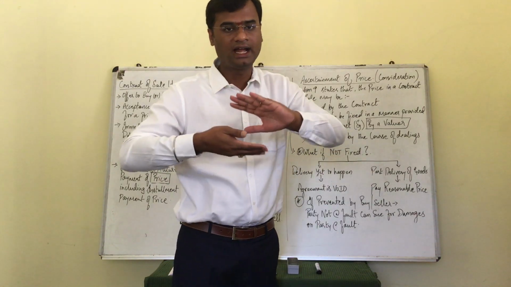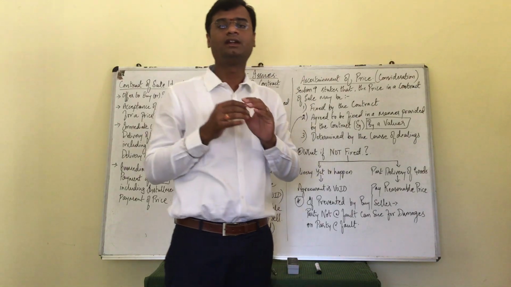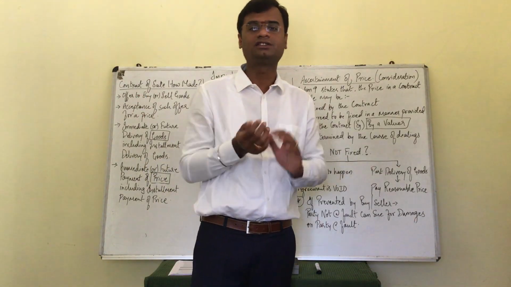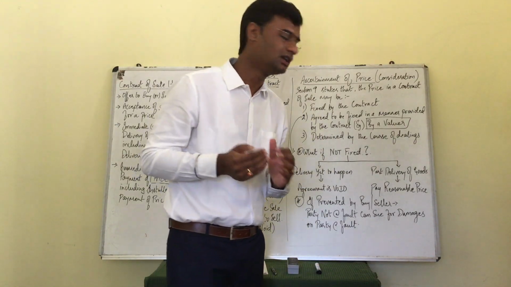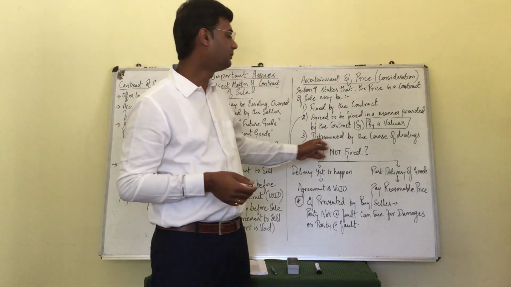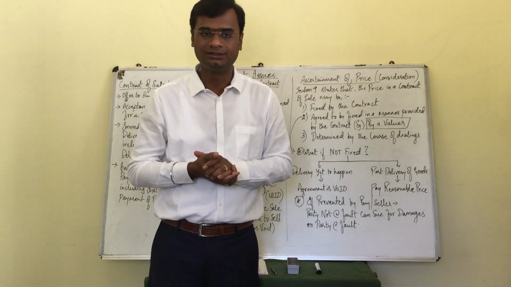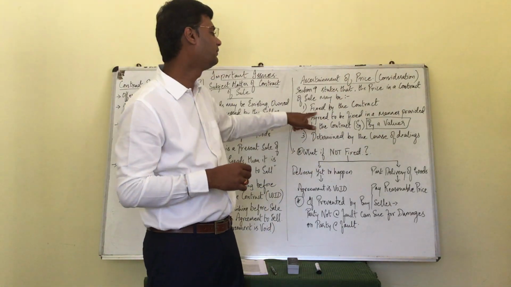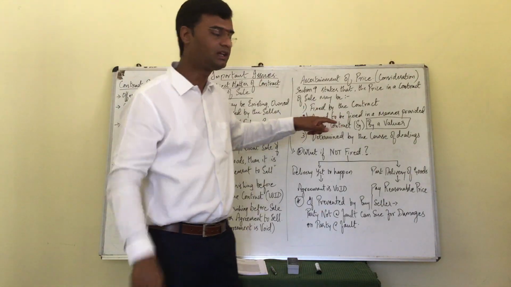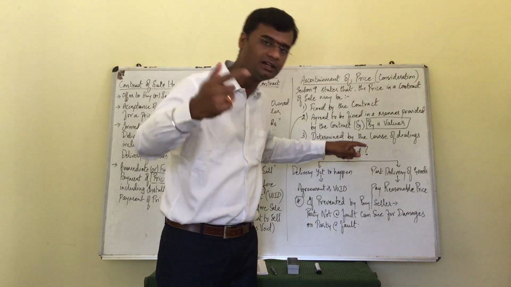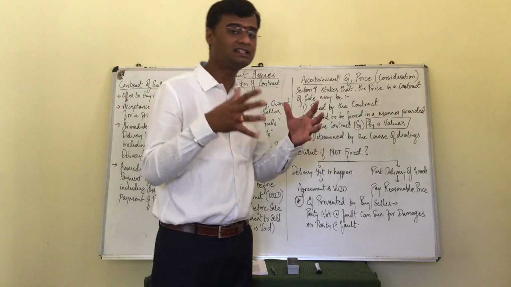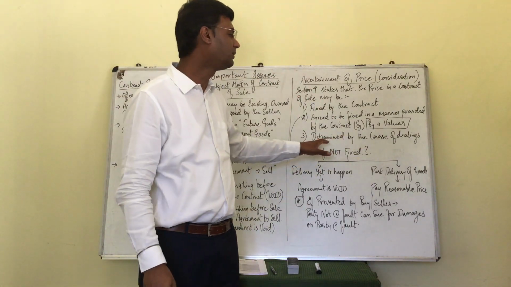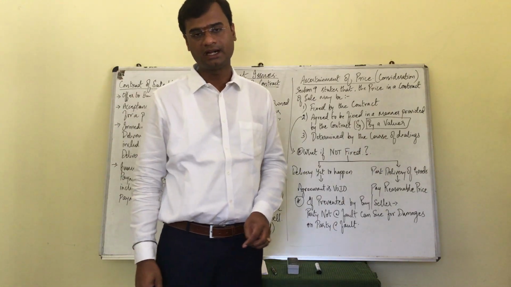On this hand there will be a towel, so that no other person can see, and only the buyer and seller understand what the pricing mechanism is. So it could be determined by the course of dealings. So how can a price be fixed? As per Section 9, it can be fixed by the contract between the buyer and seller itself, or by a third party called the valuer, as agreed upon in the contract, or lastly, it can be determined by the course of dealings between the parties.